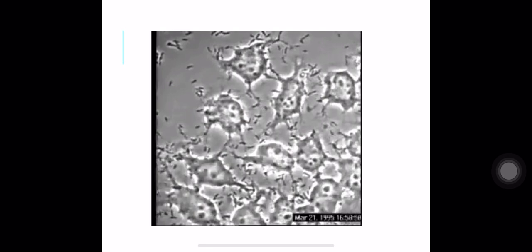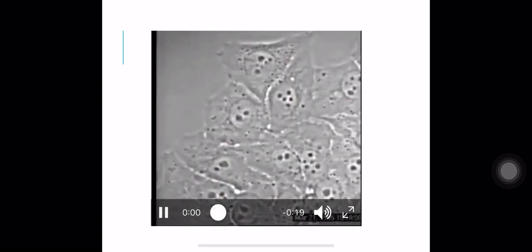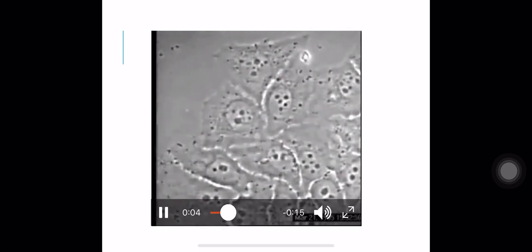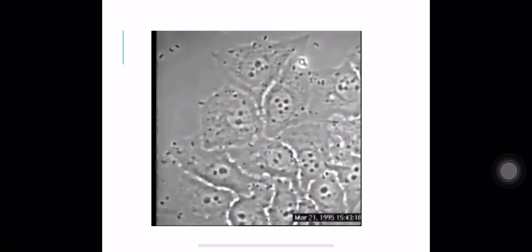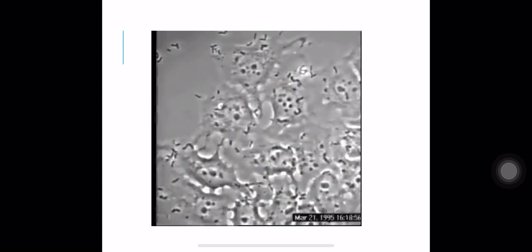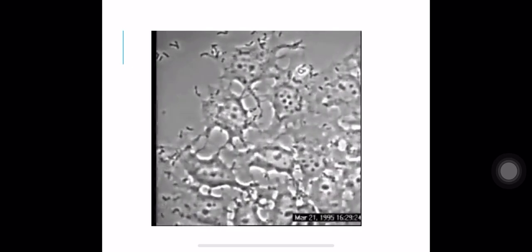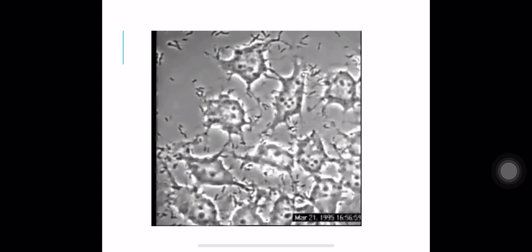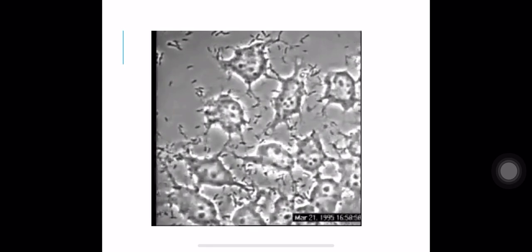you can see some bacteria are moving very fast. They just appear and disappear. You can see on the left upper side in that blank area, some bacteria are just appearing and then immediately they disappear. So this is called darting motility of Vibrio cholera. Alright, the rest of the regular movement is from other bacteria.